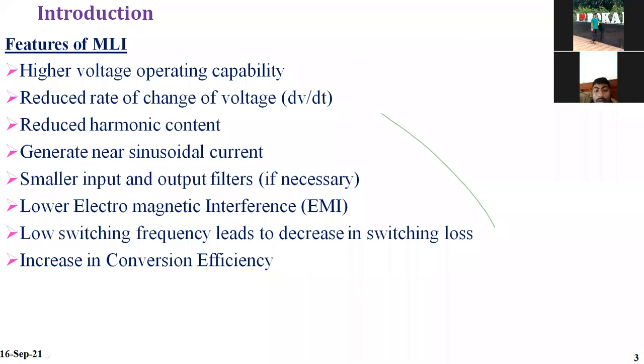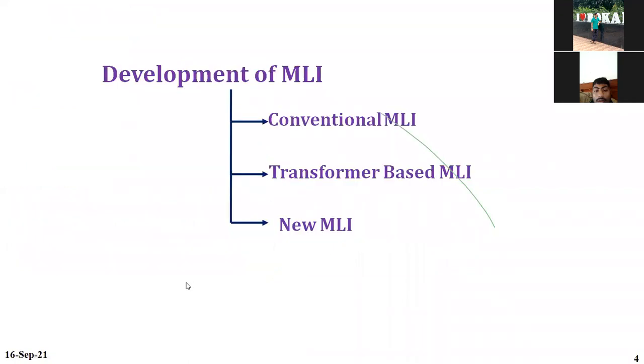So what are the features of a multi-level inverter? High voltage operating capability, reduced rate of change of voltage, dV by dt will reduce, reduced harmonic content, generates near sinusoidal current, smaller input as well as output filter is needed, lower EMI problem, and low switching frequency leads to decreased switching losses and increased conversion efficiency. We will see one by one.